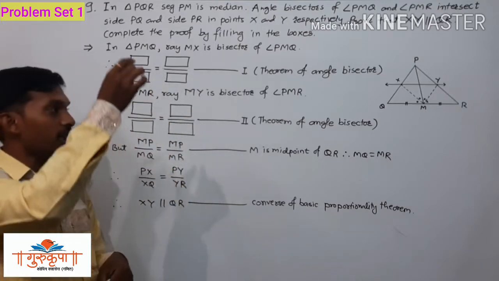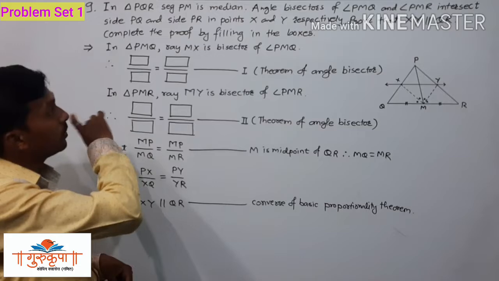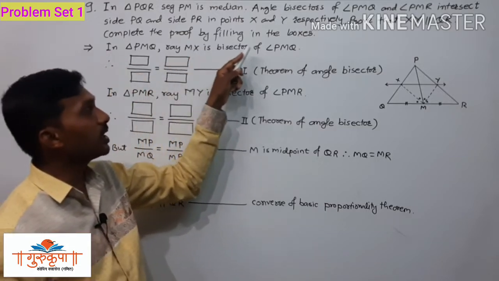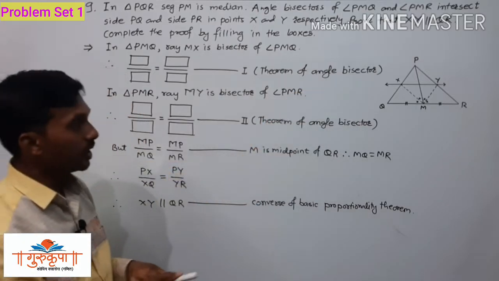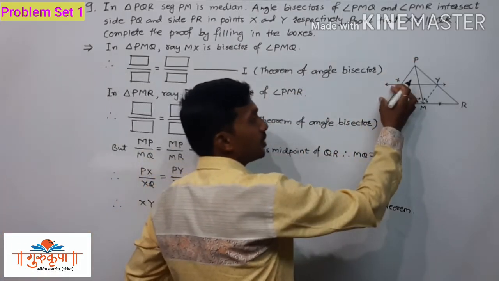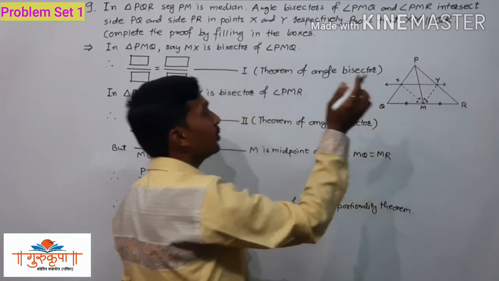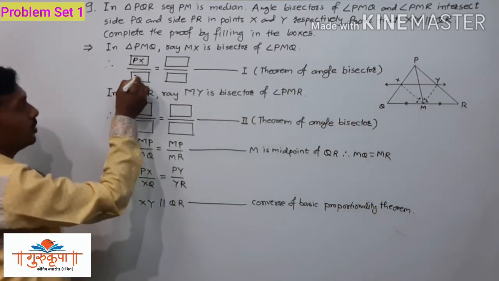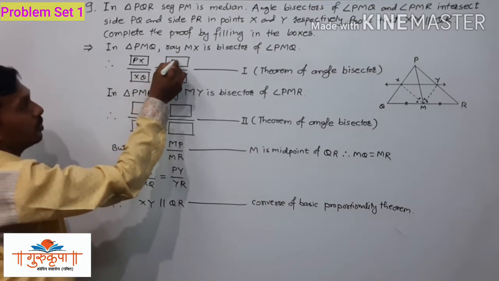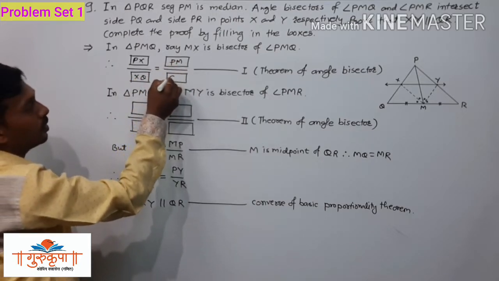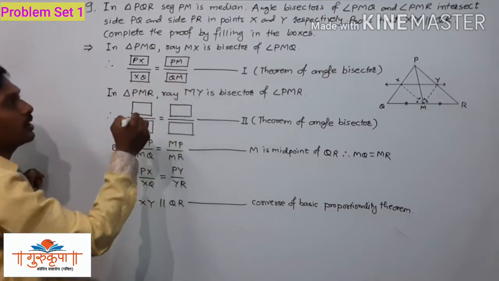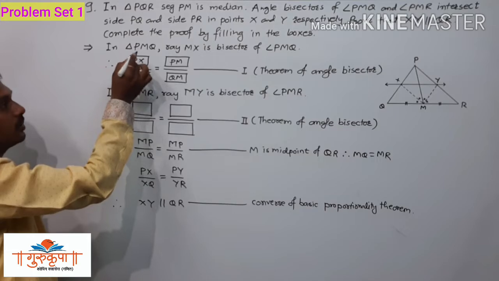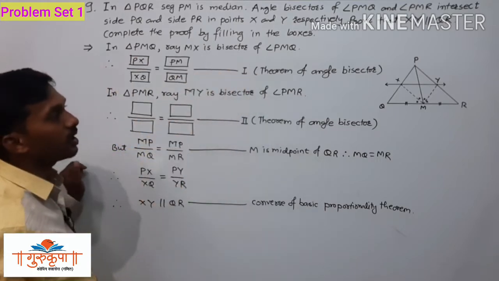Now, it is an activity, so we will fill the blanks. Here they have given that in triangle PMQ, MX is the bisector of angle PMQ. So we can write PX upon XQ is equal to PM upon QM, or you can write it as MQ. That is equation 1, and the reason behind it is the theorem of the angle bisector.